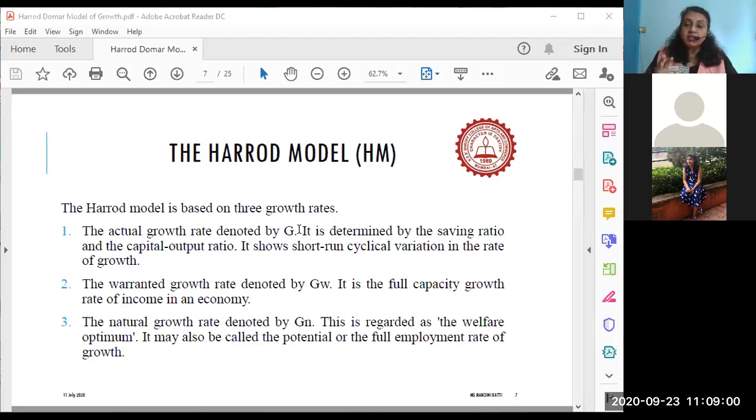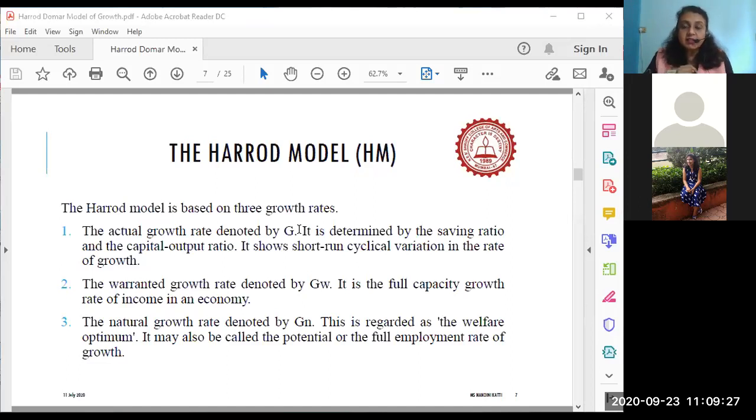Many economists, the media and even rating agencies have pointed out that India's GDP in the pandemic period is negative. So what is G according to Harrod-Domar today for India? It is negative. Correct? Have you all understood what the actual growth rate is?